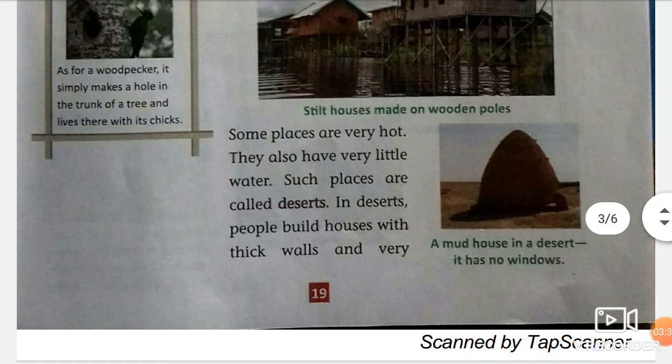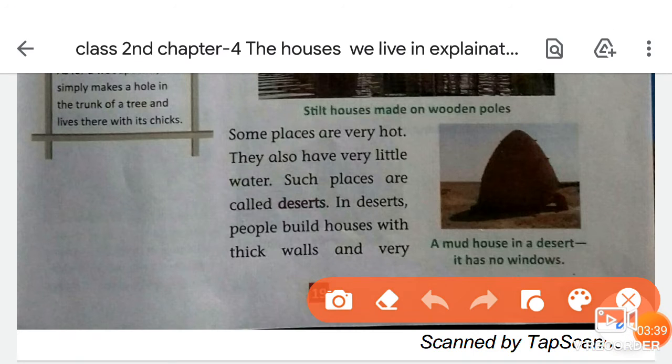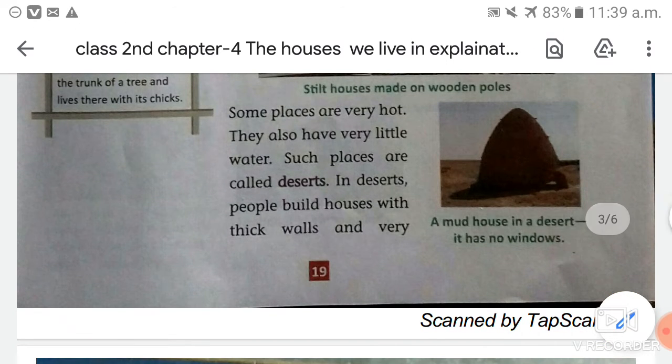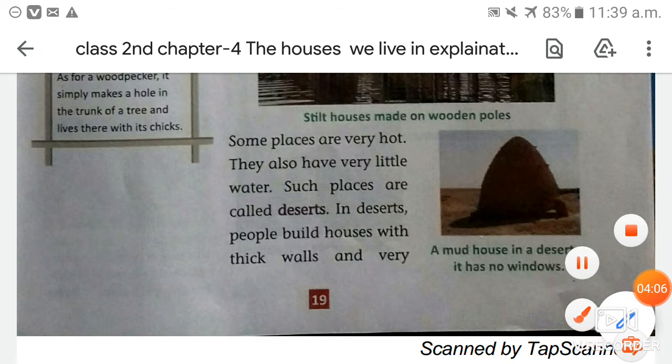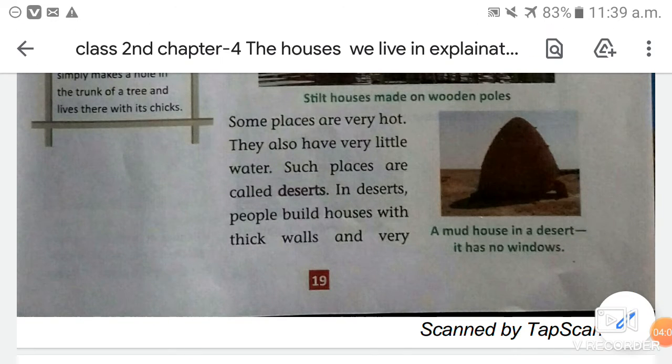And the next type of house is mud houses. The second kind of house that we had learned in our previous video was the mud house. Students, all over the world there are some places where the climate is very hot and the water level is very low. So the people of such places prefer to build mud houses with thick walls and no windows or very small windows.